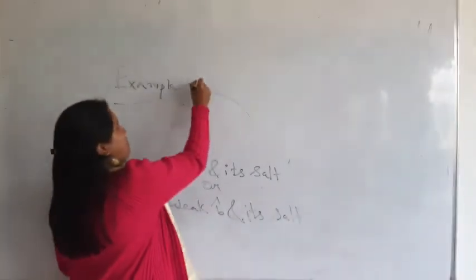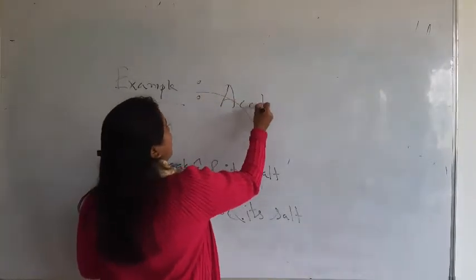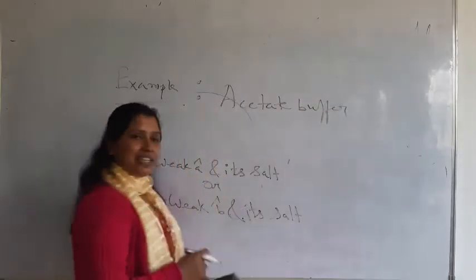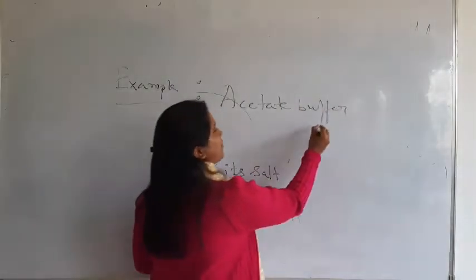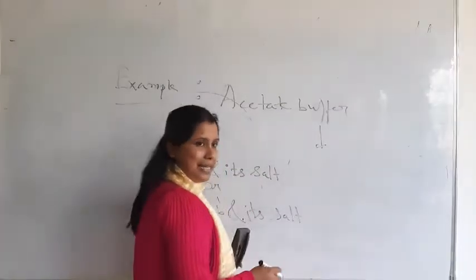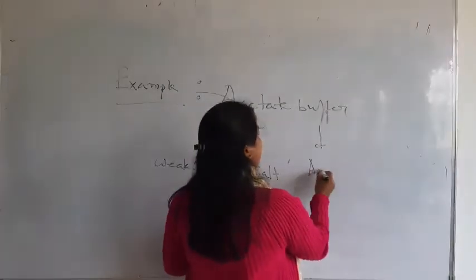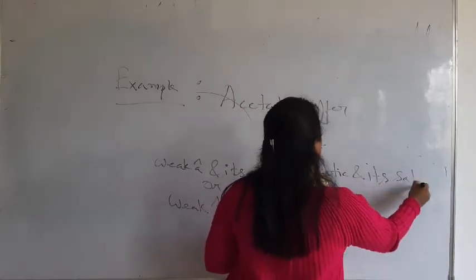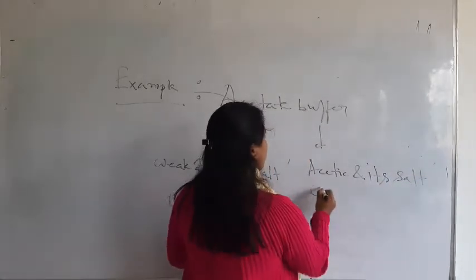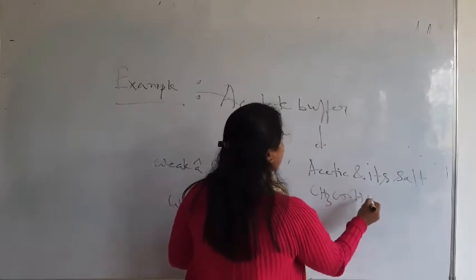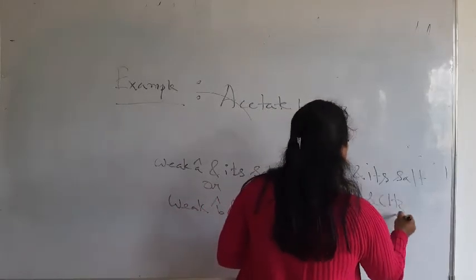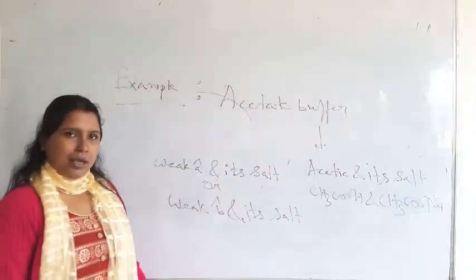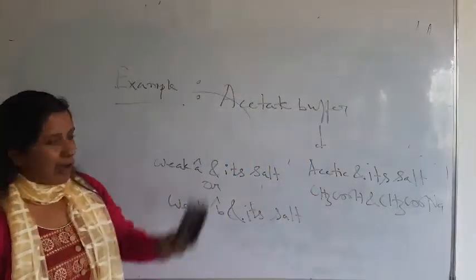Example: acetate buffer. Acetate buffer contains acetic acid and its salt. That means acetic acid is CH3COOH and its salt is sodium acetate, CH3COONa. So it is an example of buffer.